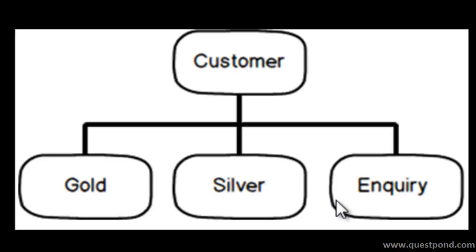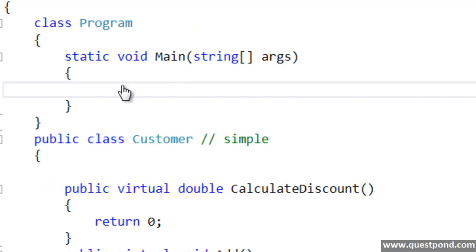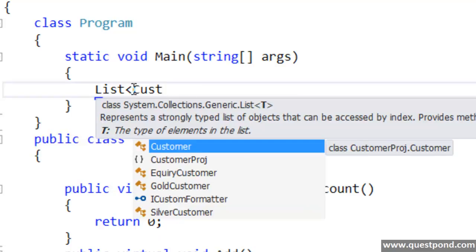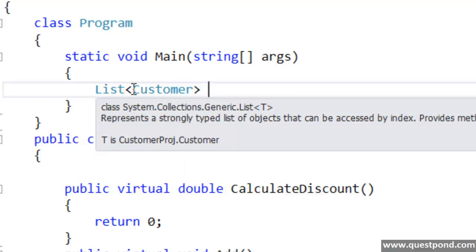Again, I repeat this sentence. As per polymorphism rule, my parent customer class object can point to any one of its child class objects like gold, silver, or inquiry class during runtime without any issues. So let's write some code and see if this works or not. In order to see if this polymorphism concept works, I'm going to create a list of customer.